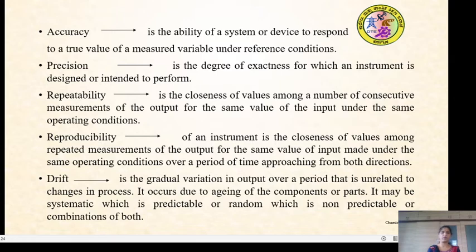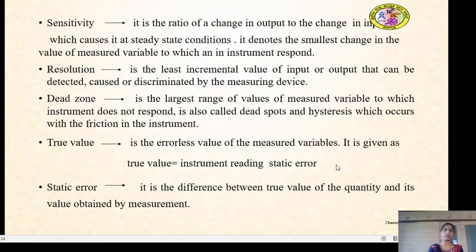What is reproducibility? This is similar to repeatability, but under different operating conditions. Repeatability has the same operating conditions, but here the conditions are different, approaching from both directions, we say.